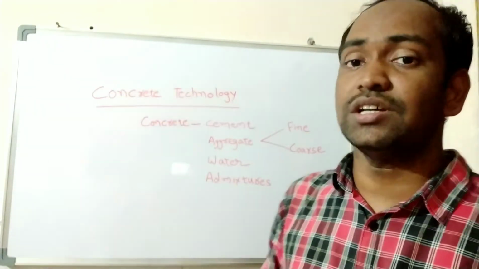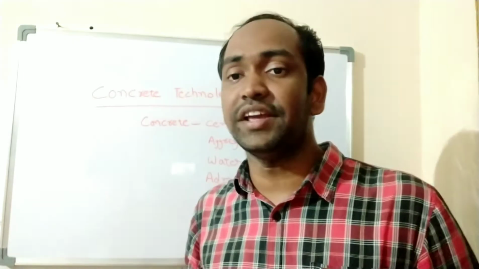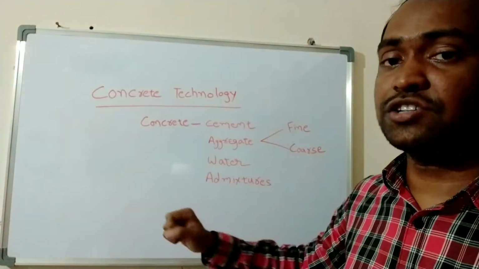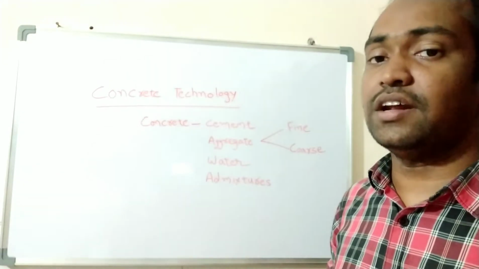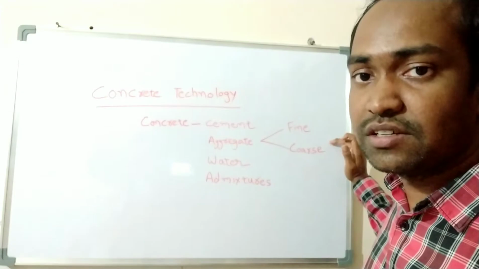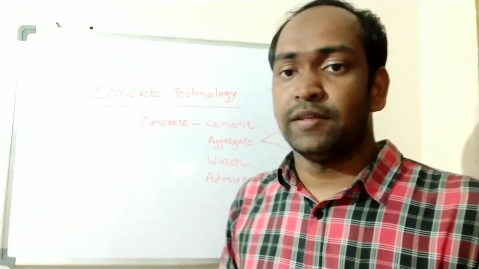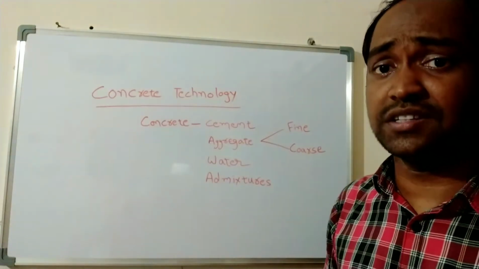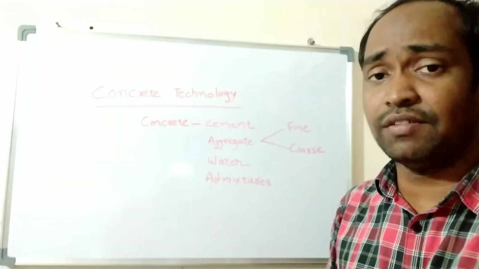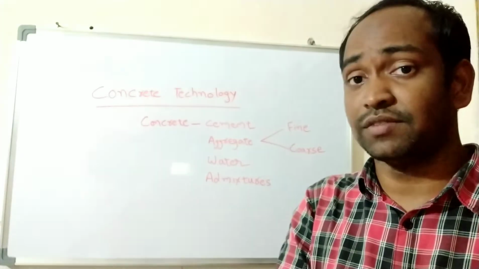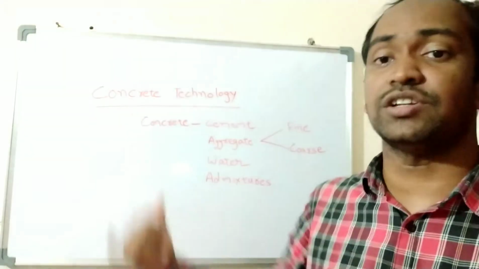The major and most important ingredient of concrete is cement. The next one is aggregate. There are two types of aggregates: fine aggregate and coarse aggregate. Here we will discuss only general things, and when we enter into the subject, we will discuss each and everything deeply.